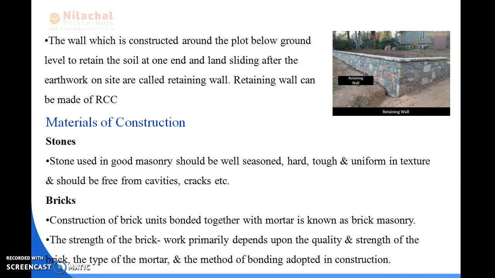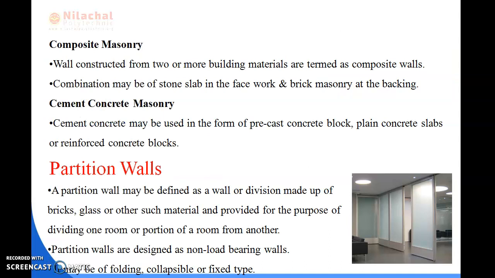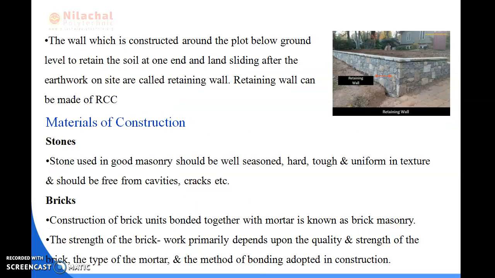Okay, so next we will be reading about the materials of construction. In this, we will read about how the walls have been made and in which material the walls have been constructed. So first is stones. There are four types: stones, bricks, composite masonry and cement concrete masonry. We will be reading first about stones.